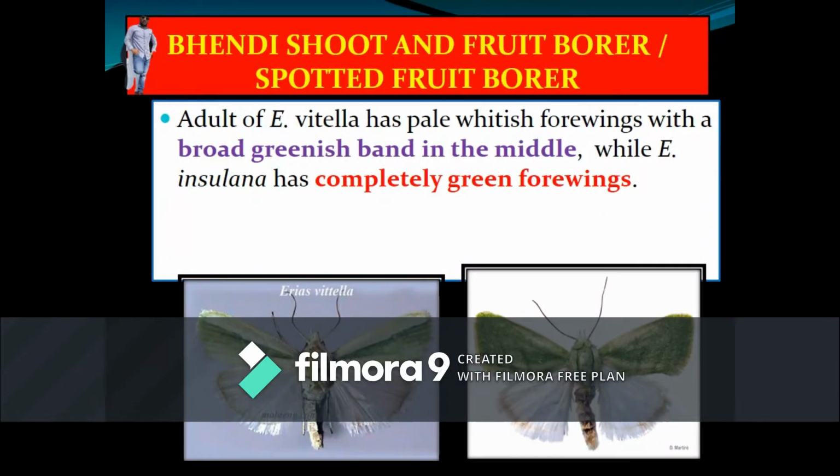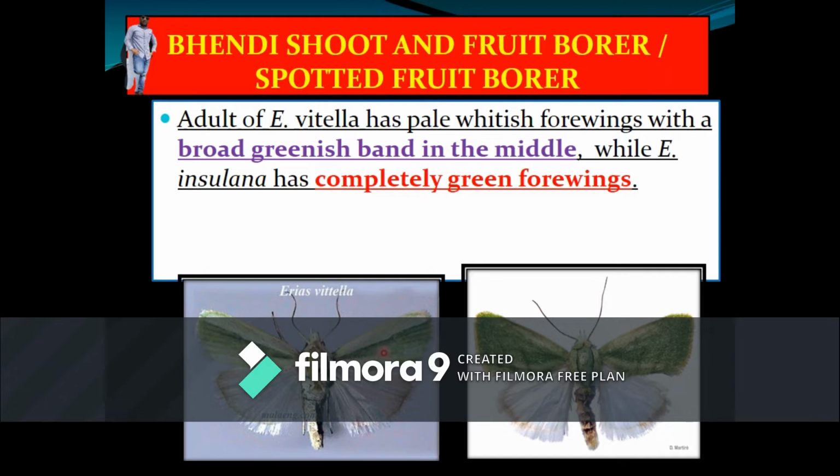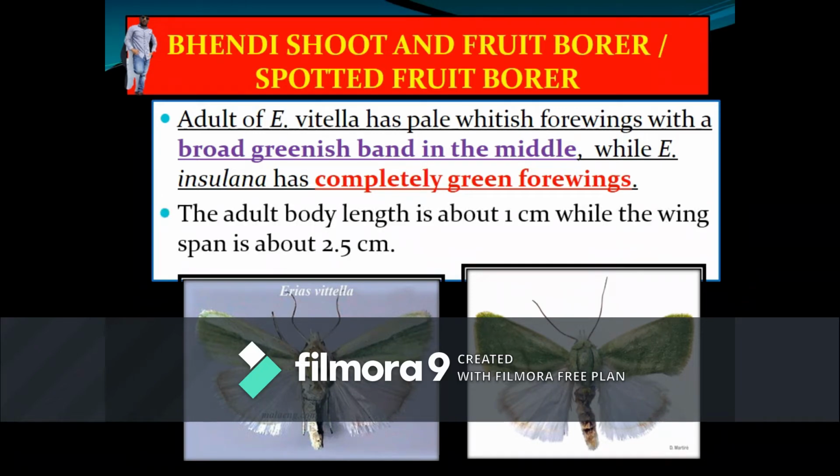Among all pests which attack bhendi, shoot and fruit borer is a major pest. It is also known as spotted fruit borer. This pest belongs to the family Noctuidae, order Lepidoptera. It contains two species: one is Earias vitella, another one is Earias insulana. Earias vitella has a broad green band in the center of the forewing, whereas Earias insulana has completely greenish forewings. The body size is on average 1 centimeter and the wingspan is on average 2.5 centimeters.